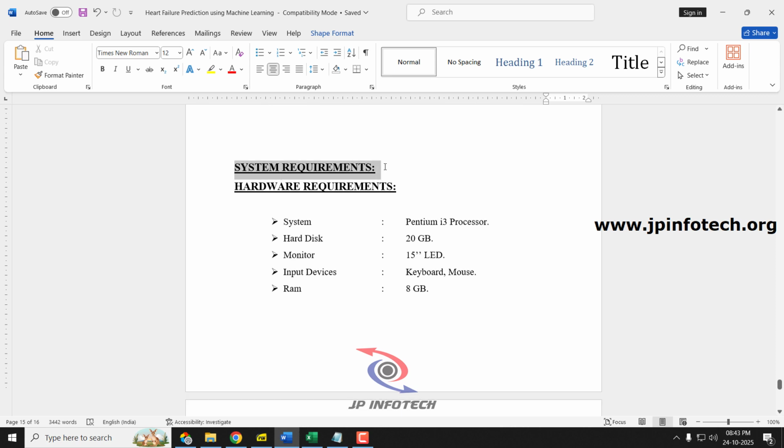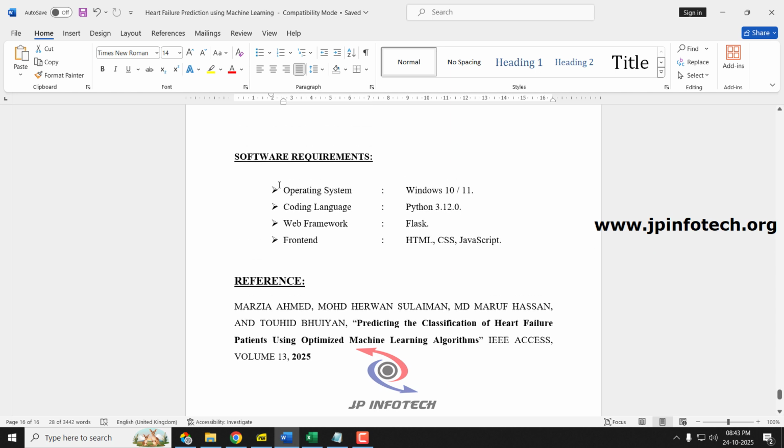Next, coming to the system requirements, these are the minimum hardware requirements, and coming to the software requirements, this project can be executed on Windows 10 or 11. The coding language is Python 3.12.0. The web framework is Flask. The frontend contains HTML, CSS and JavaScript. And this is the IEEE base paper reference.